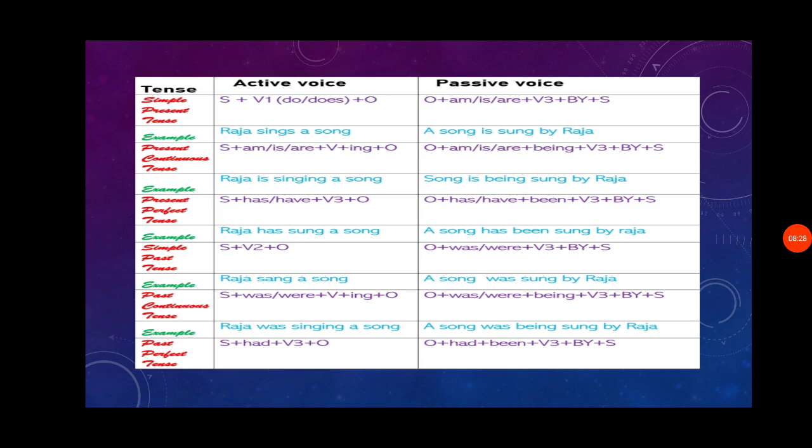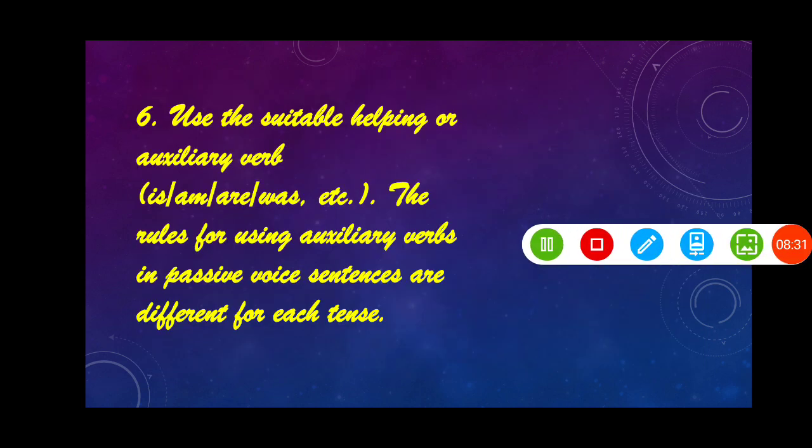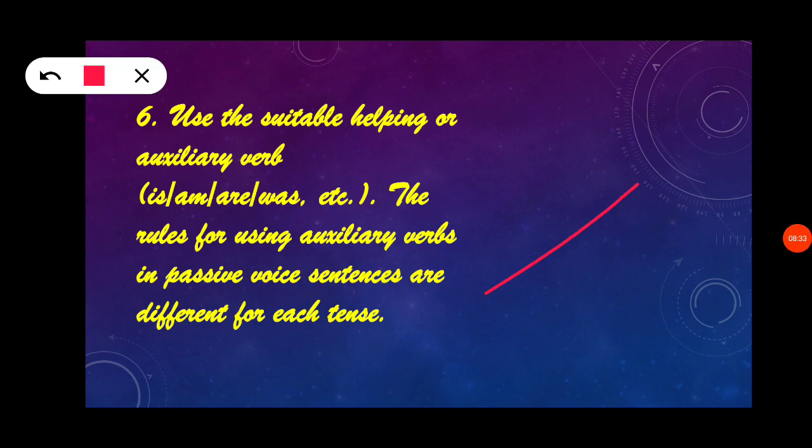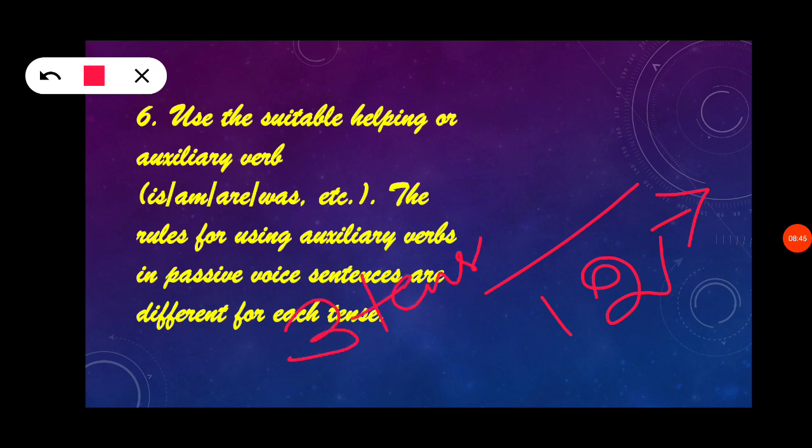Also, I'm clarifying: we have 12 tenses in our grammar. That is, we have three main tenses, and in each tense we have four subcategories. The four subcategories are simple present tense, present continuous tense, present perfect tense, and present perfect continuous tense.